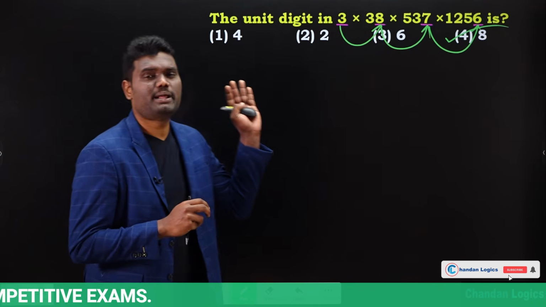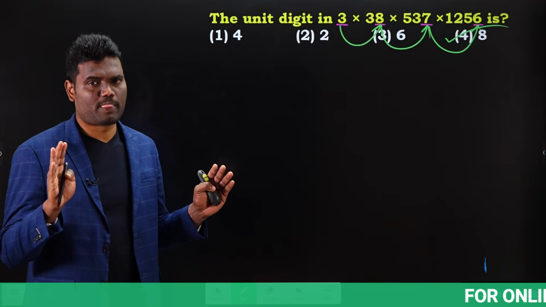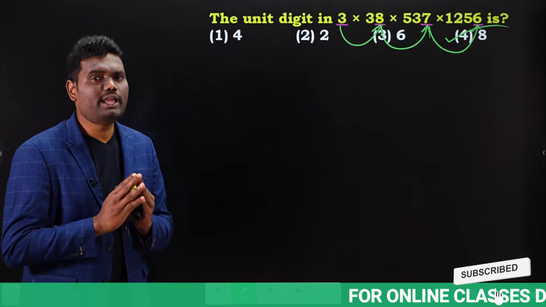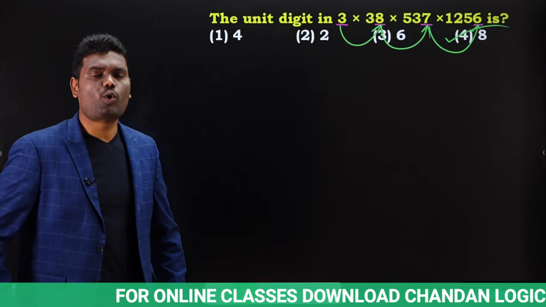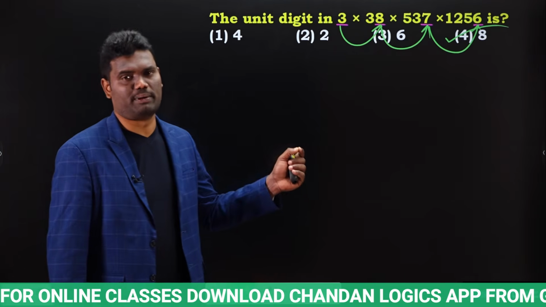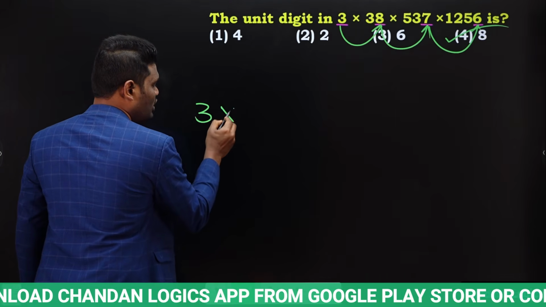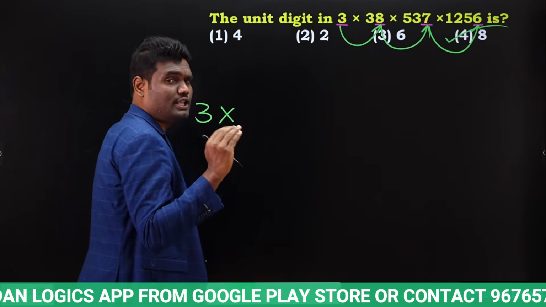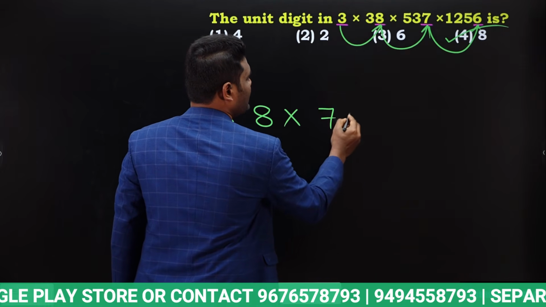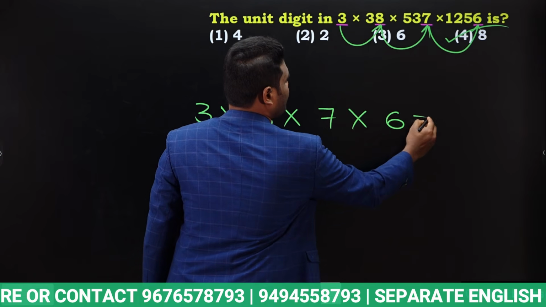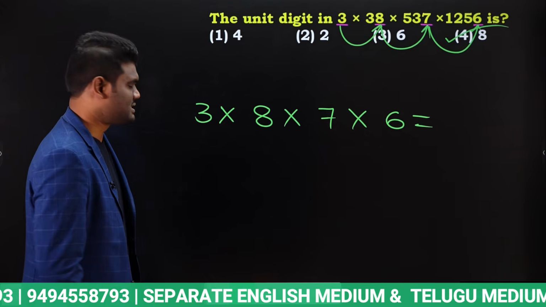Okay, you need not multiply all the values and find the last digit. Truly speaking, as we need only the value in the units place, you just need to concentrate only on the values in the units place. If you want, I will explain one more time. First we have 3 into 8 into 7 into 6. When we multiply this, what is the last digit we are going to get? That's it, nothing more than that.